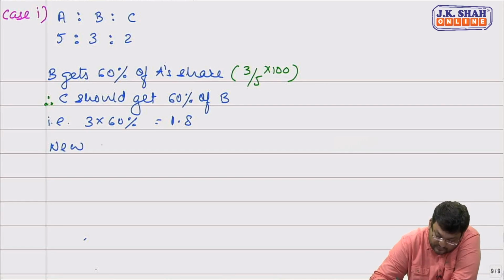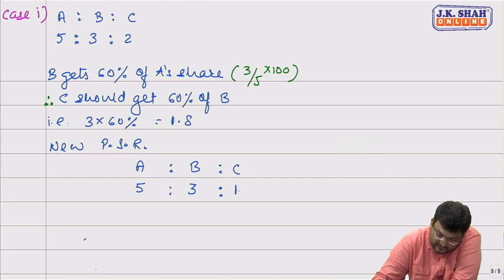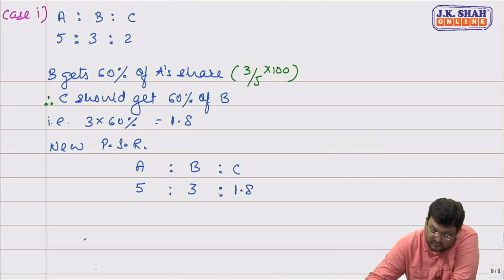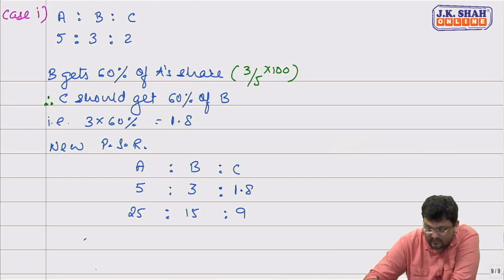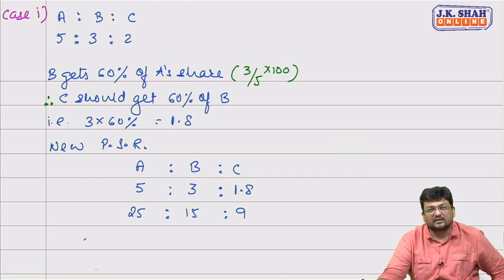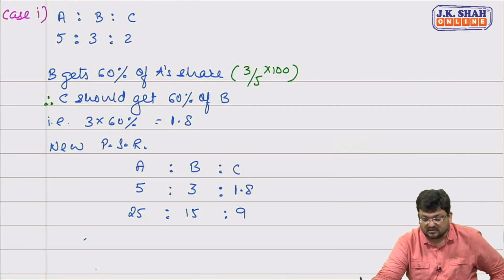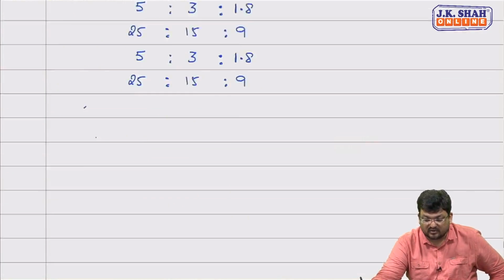So new profit sharing ratio of A, B, C. A share will be 5, B share will be 3, C's share will be 1.8. We can't keep ratios in point decimals, so we need to multiply all numbers by 5. So 25 is to 15 is to 9 will be their new profit sharing ratio. Correct? Yes, sir. You may pause and copy all the examples.